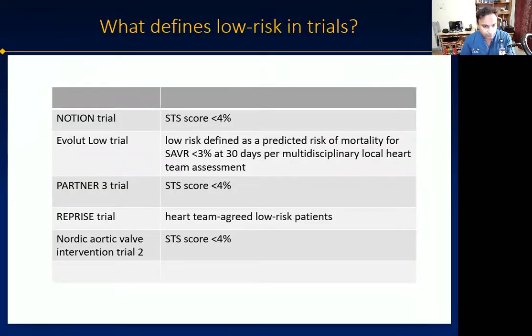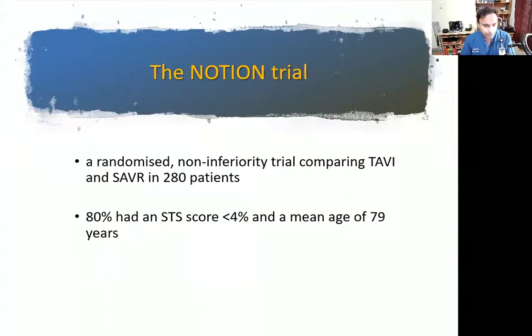So what is the definition for low risk in trials? For most trials, it is an STS score less than 4. For the Evolut Low Risk trial, it was a predicted risk of mortality less than 3% at 30 days as per heart team assessment. One of the earliest data on low risk patients came from the NOTION trial.